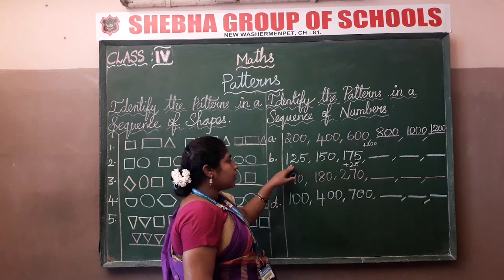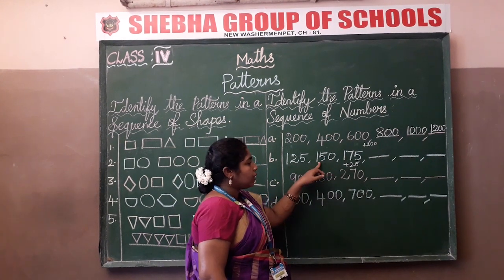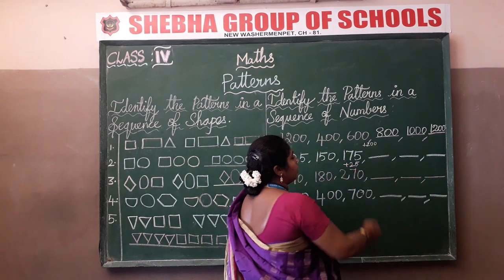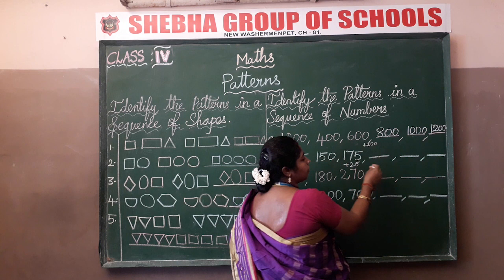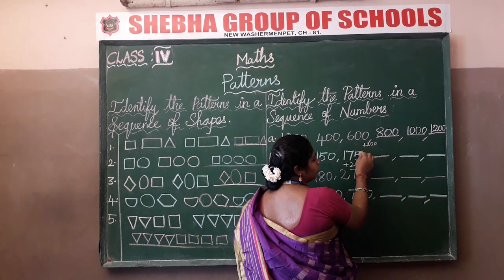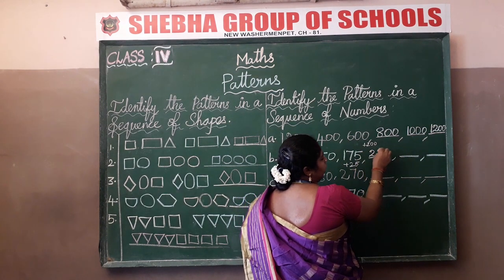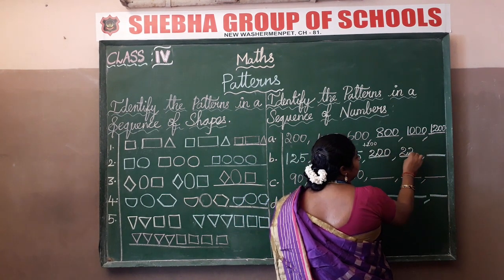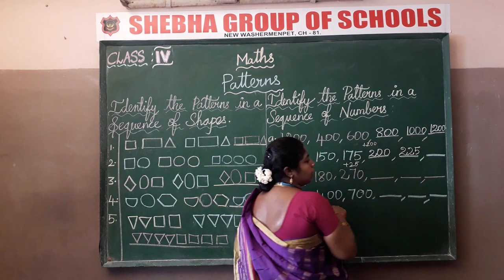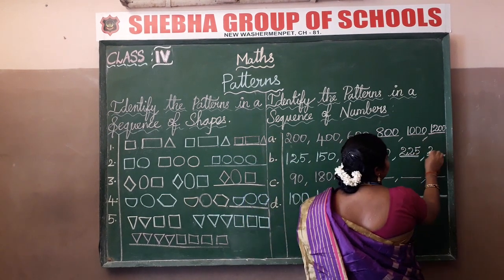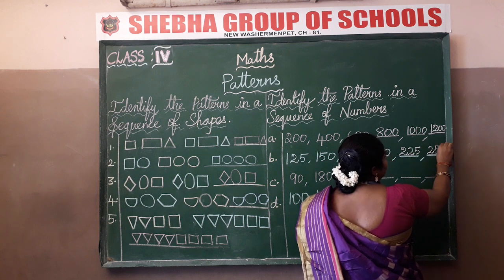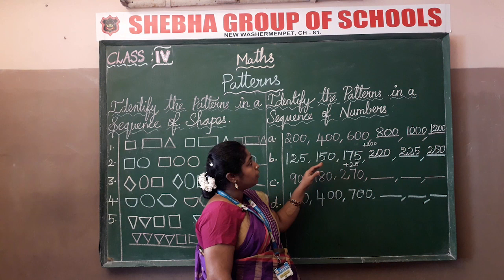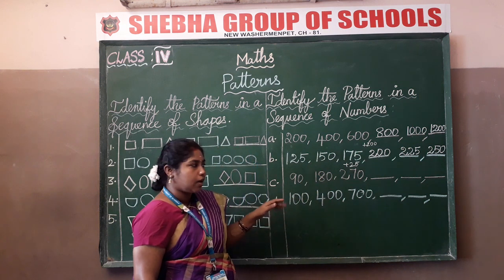So 125 plus 25, 150. 150 plus 25, 175. Now 175 plus 25, what will be the answer? It is 200. Plus 25, 225. Again plus 25, 250. In this pattern they have used addition of 25 to identify the patterns in a sequence of numbers.